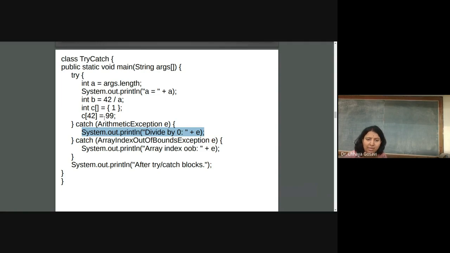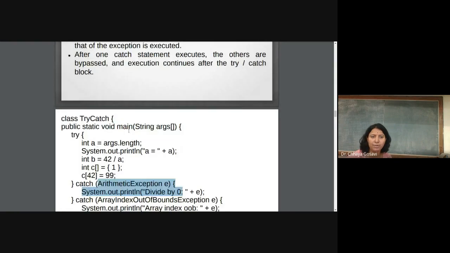We have seen that instead of arithmetic exception, if this is arithmetic exception and this is exception, note that exception is the superclass of all exception classes or subclasses. So an object of type exception will match with any type of exception. Whenever you are not sure which is the type of exception, whether it is array index out of bound, null pointer, divide by zero, or arithmetic, or you don't know the class for that particular exception, you can directly use exception e in the catch block. But note that catch block should come at the end, because the compiler tries to match from the first catch block. So this is how the compiler starts matching.